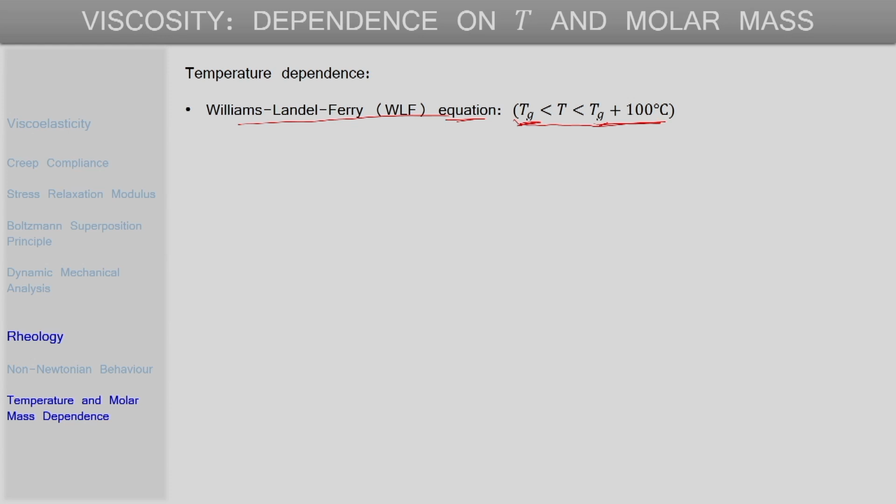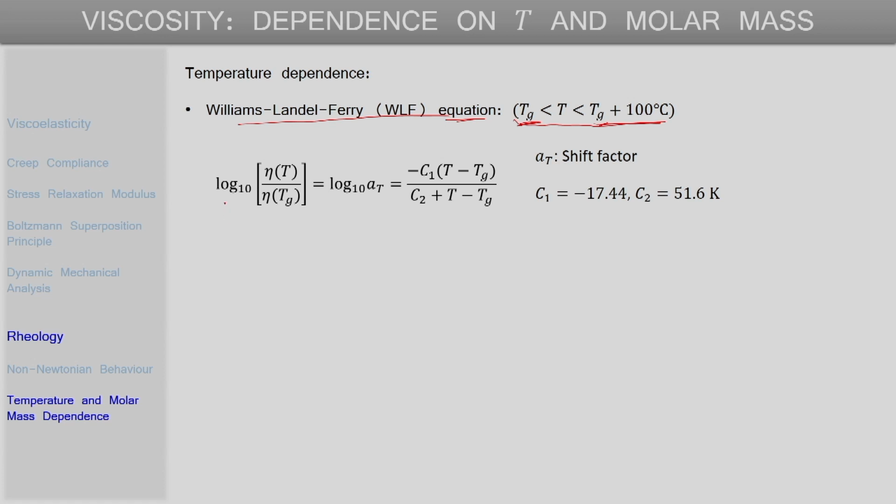So, the expression for this WLF equation is something like this: log 10 of eta, or the viscosity at any given temperature, by the viscosity at the glass transition temperature, that is equal to this quantity here, where C1 and C2 are observed to be constants for many polymers, and the universal values of these constants are minus 17.44 and 51.6 Kelvin.